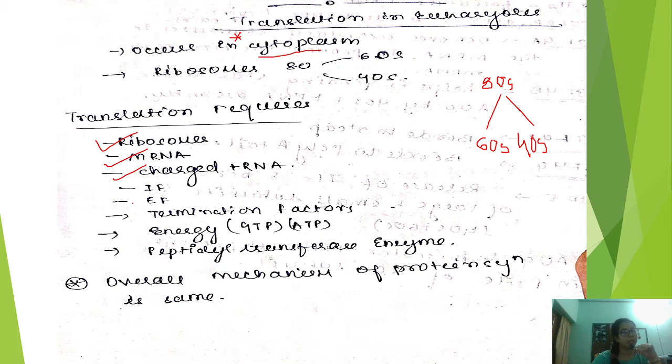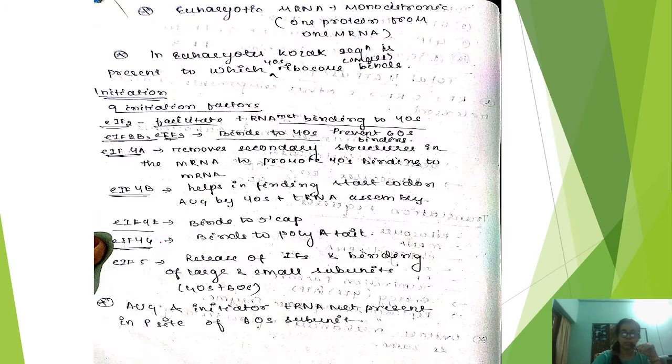Then initiation factors (IF), elongation factors (EF) as well as termination factors. Energy is needed, and peptidyl transferase is the enzyme required for the transfer of the peptide bond from the P site to the A site to the E site. The overall mechanism is the same, only the difference is in the factors.